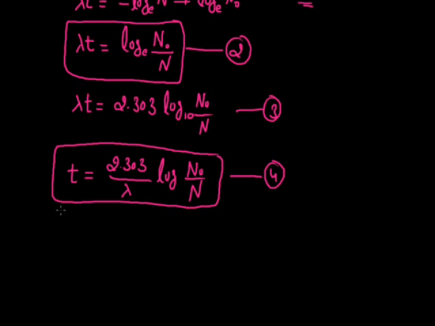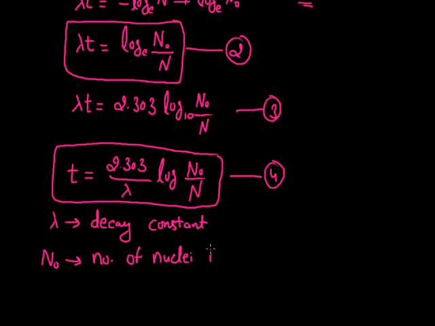Here this lambda indicates the decay constant. This N0 represents the number of nuclei in the starting.